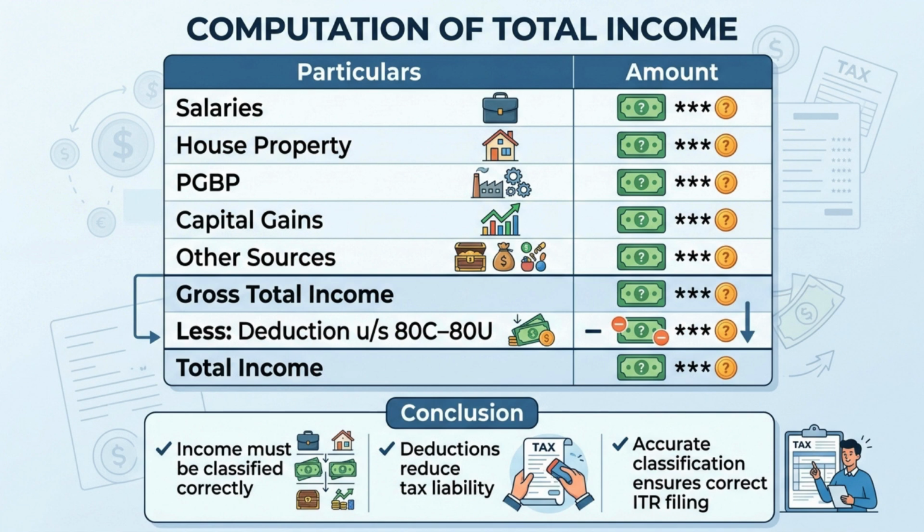Finally, all five heads are added together to arrive at gross total income. Then deductions under Chapter 6A, such as sections 80C to 80U, are reduced. The result is total income, on which tax is calculated. So understanding heads of income is the foundation of accurate tax computation and return filing.